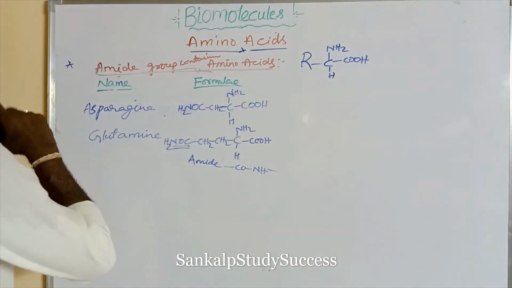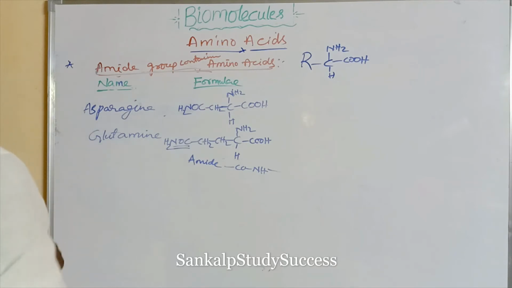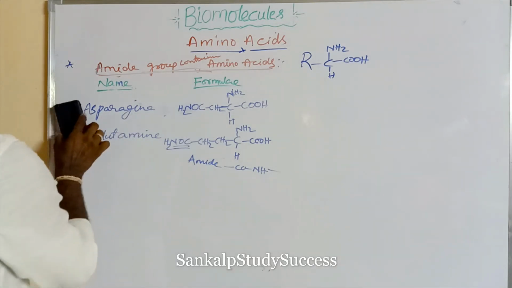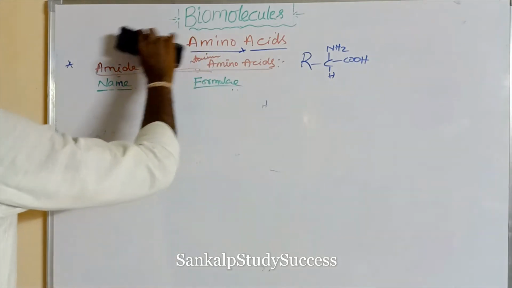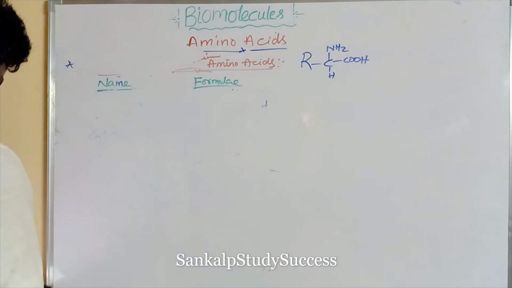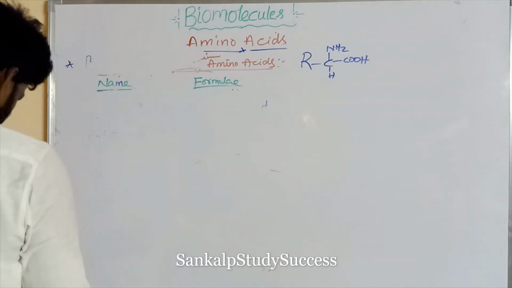Now I am going to explain aromatic amino acids. That means benzene containing amino acids.